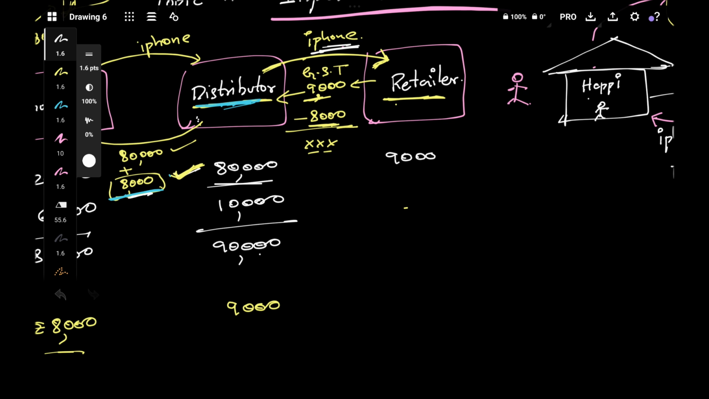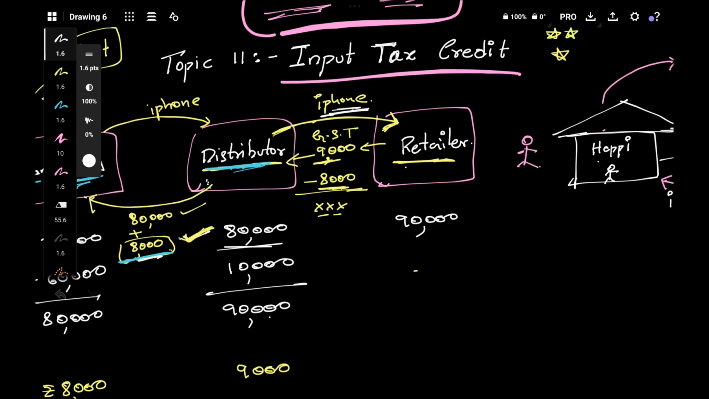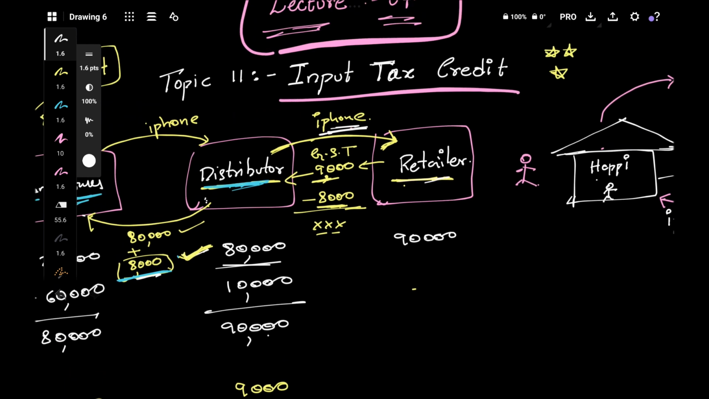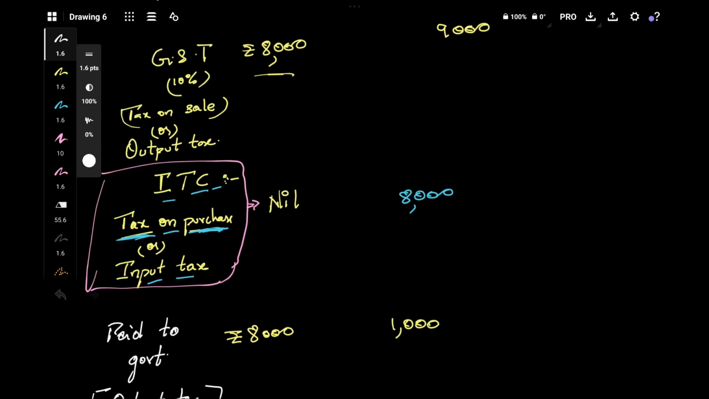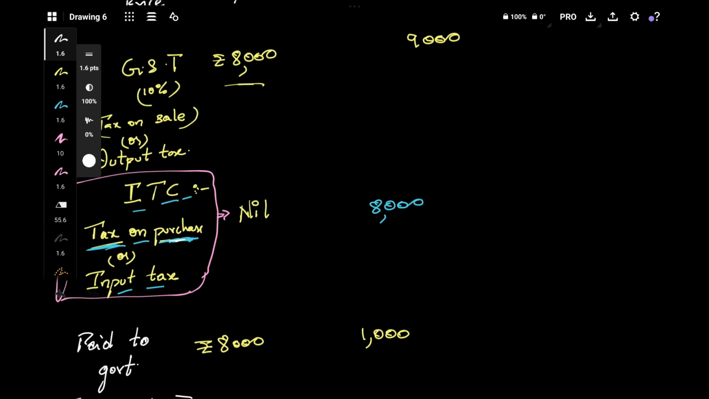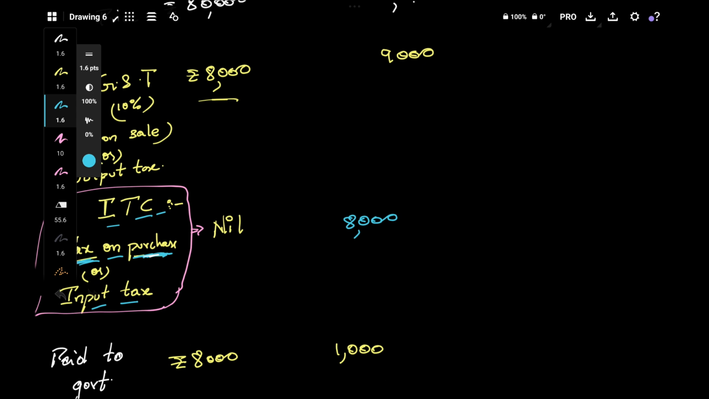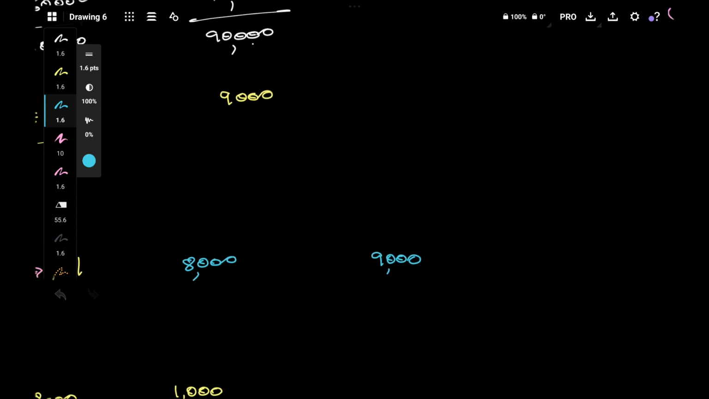Why? Because the government will tell the retailer, listen here, you are paying 9,000 tax on this purchase, don't worry. I'll give this 9,000 as credit in future.